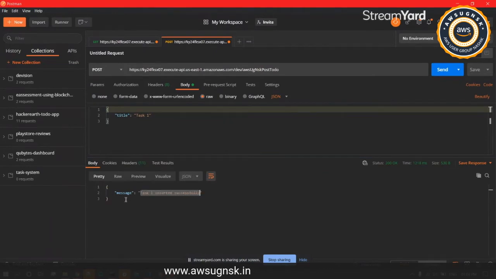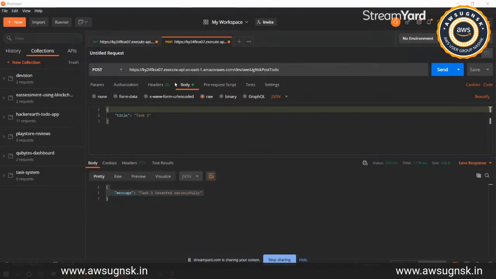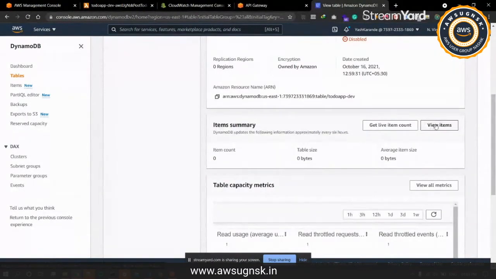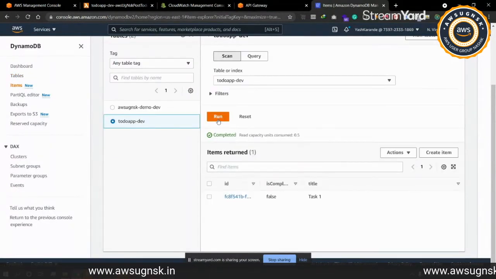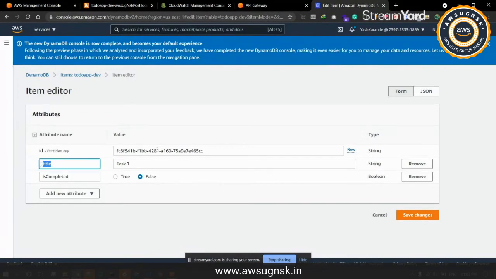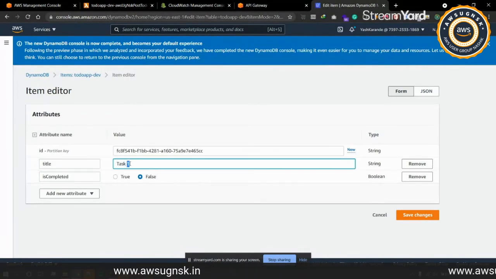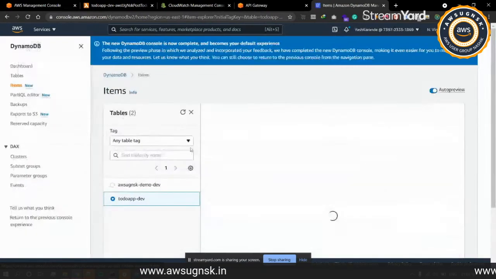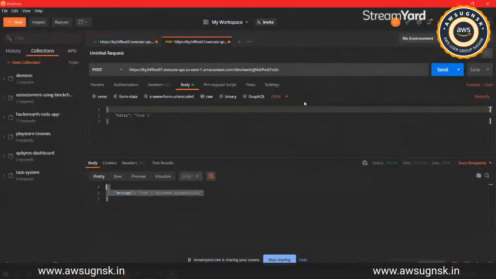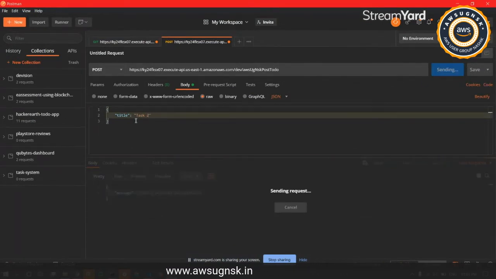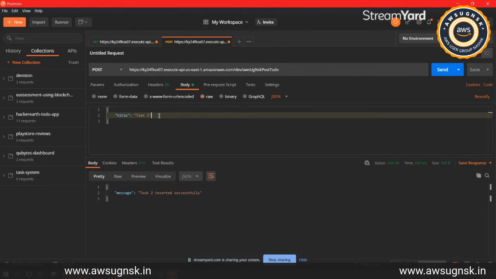As you can see, it returned a proper message, and we will just quickly see under tables. We will go under view items, and we'll just run this query, and as you can see, we have a todo inserted with task title one. The completed field, as we have already set it default to false, has directly been inserted as false. Now we'll just quickly insert a few more todos, as that will be required in further APIs.